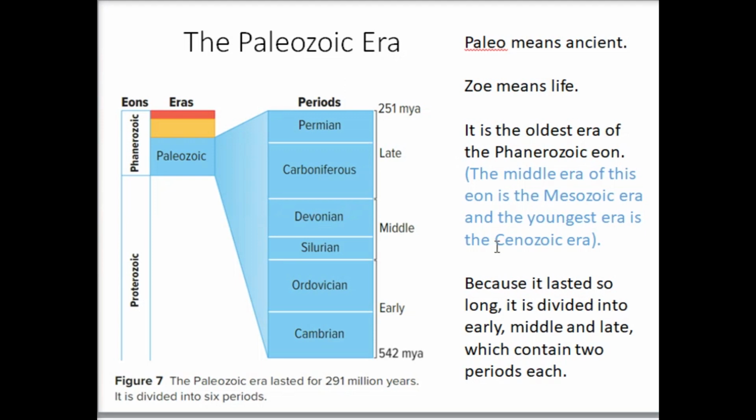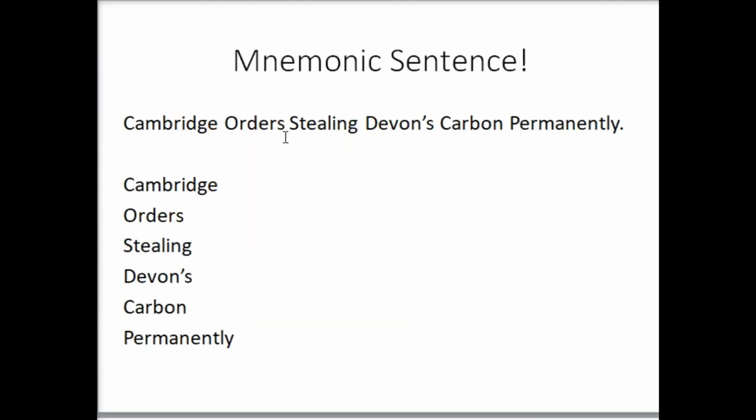So anyway, you may be wondering, how are we going to remember all of these names? So we've got the Cambrian, the Ordovician, the Silurian, the Devonian, the Carboniferous, and the Permian. Okay, well, luckily for you, I've come up with a mnemonic sentence. A mnemonic sentence is just a sentence where all of the first letters of each of the words stands for something. So let's have a look.